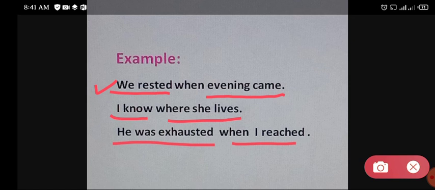In this way you can say this: in your complex sentence you have one independent or main clause and you have one or more than one subordinate or dependent clause. So this is all about complex sentences.